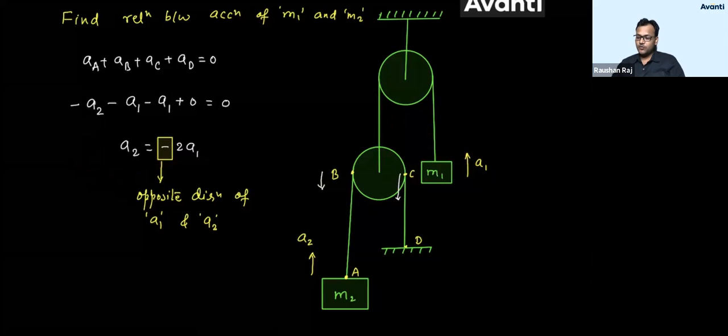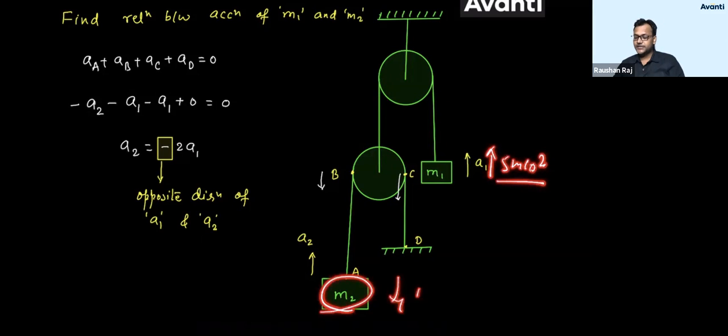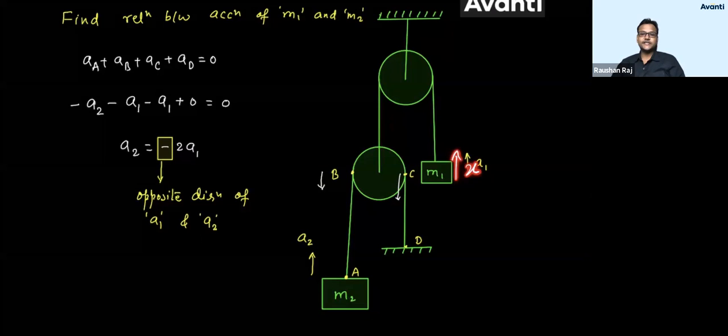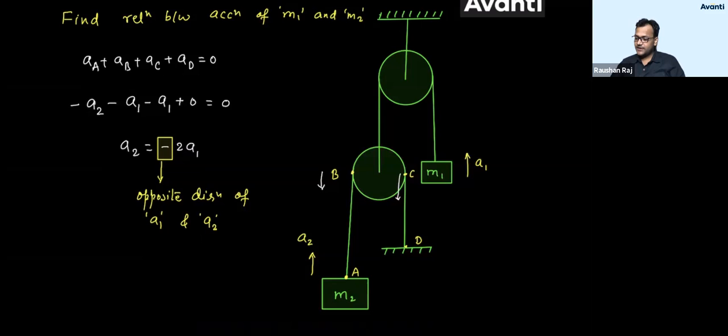That if acceleration of m1 is 5 meters per second square in upward direction, acceleration of m2 will be 10 meters per second square in downward direction. How does it come without going for this? Look, kids, its illustration is very easy. Guys, imagine this m1 moves up with x displacement. Okay? Displacement upward is how much? It is x. So guys, what will happen to the pulley? Tell me, kids, what will happen to the pulley? Can I say the pulley will also come down with the same displacement x? Got it, guys? Let me draw it differently. I'll make it in another place. Let me copy it down.